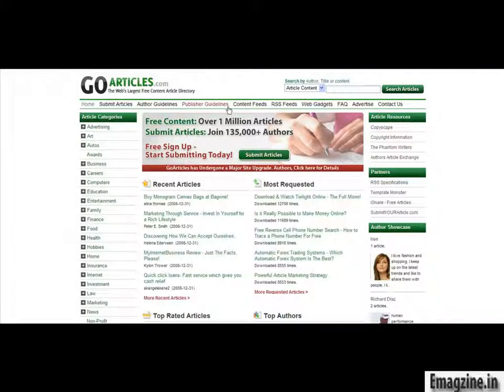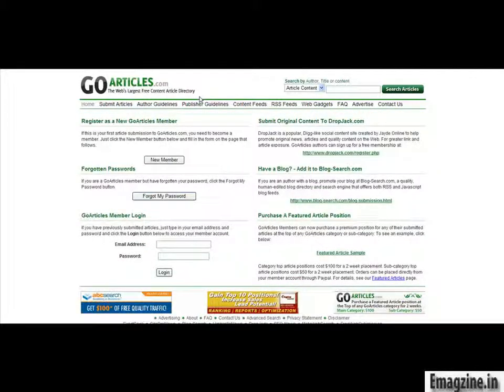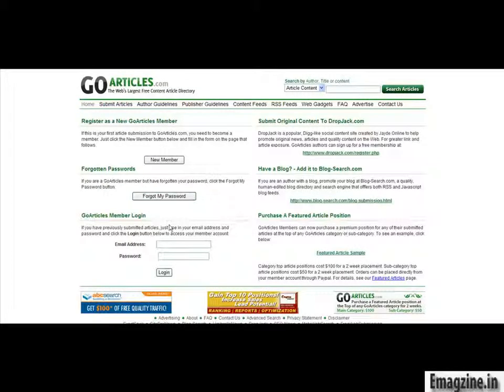And I'm going to take you to another website that I like to submit to that is called goarticles.com. So goarticles.com, just like you see on your screen. And in this case, you're going to go over to submit articles. And if you're a new member, you just click on new member and just fill in the very brief information. Click on add me and then follow the instructions to get your account set up. The login information is down here for Go Articles. It's kind of difficult to find, but there it is.